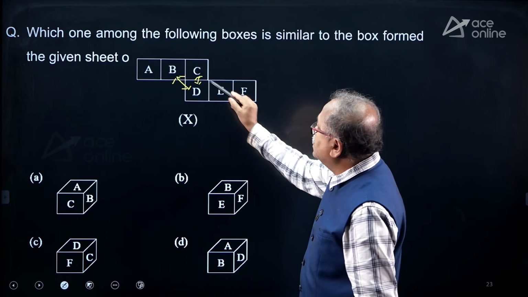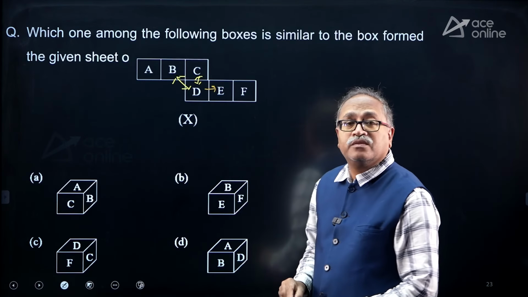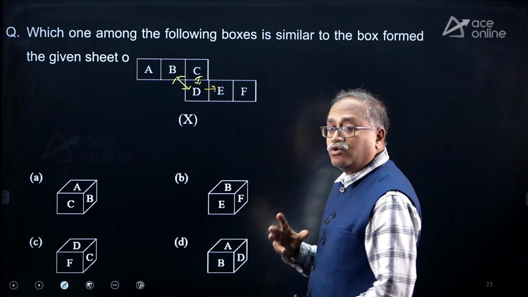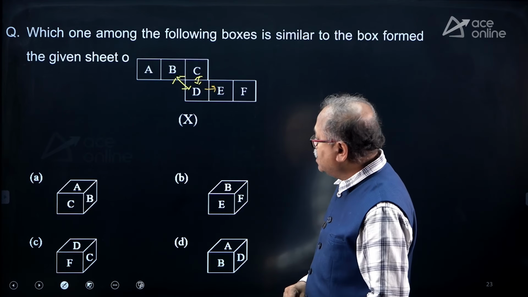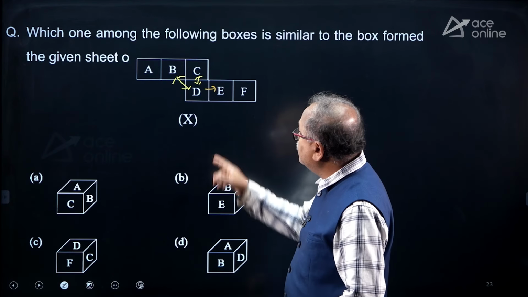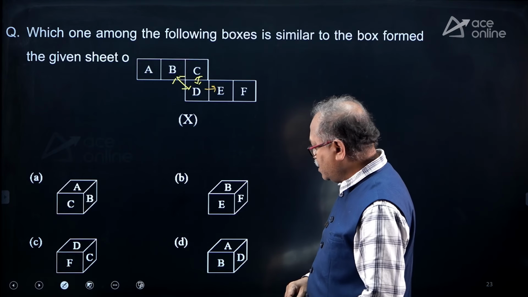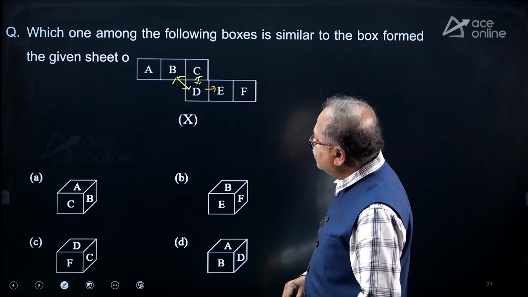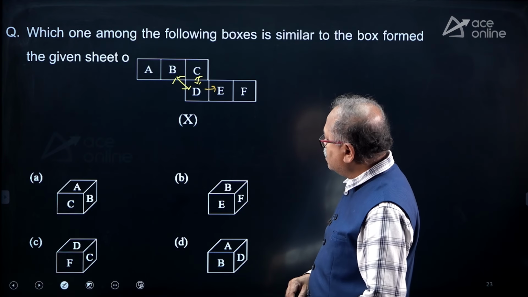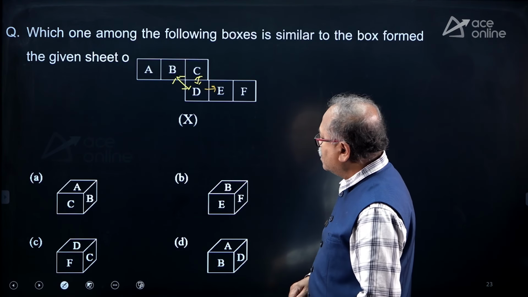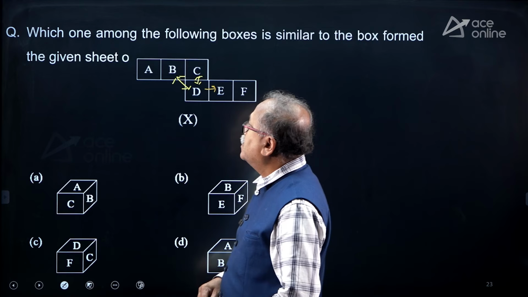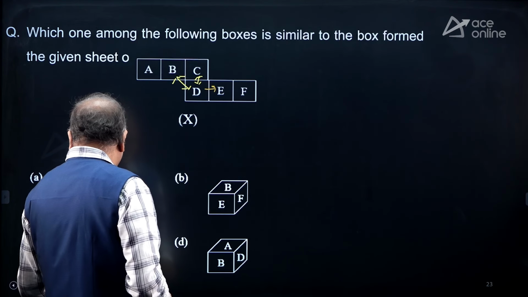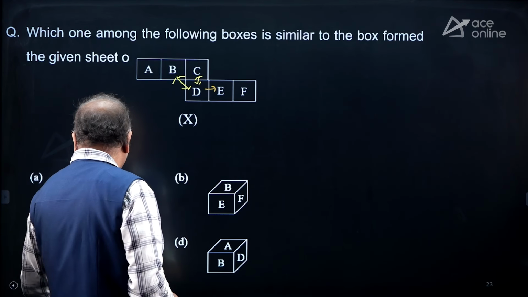So, the next verification is C, D and F. This should be one side, one adjacent side or the group of adjacent side. So, C, D, E. Look at this one, C, D, E. Okay, C, D, F is there. Okay, fine. So, C, D, F. C, D, E. Okay. So, what I notice is, I can't get the answer in this way.